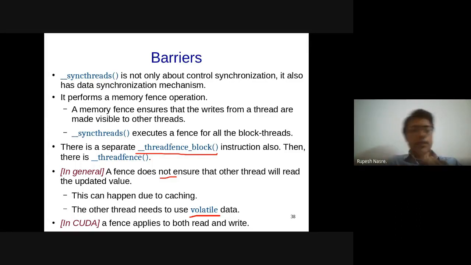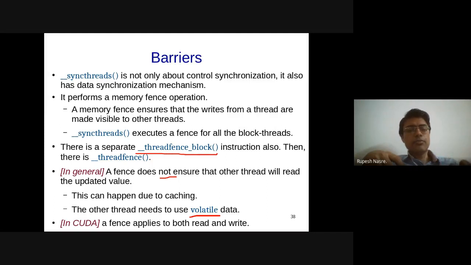Volatile is a finer version of that, which just says that I am going to apply it to a particular variable and all uses of that variable. So a memory fence is more like an aggregate operation.